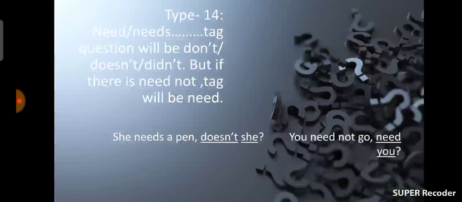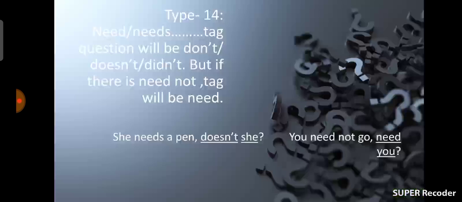I want to make it clear to you. If you see need or needs in any sentence, you should use don't, doesn't or didn't as the tag question. But if you find need not, you should use need as the subject of the tag question.